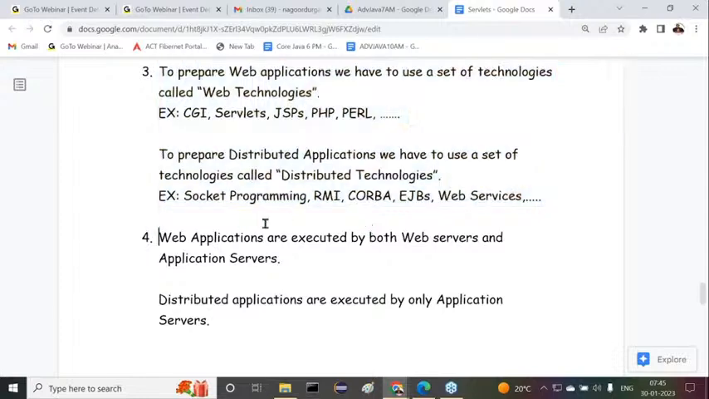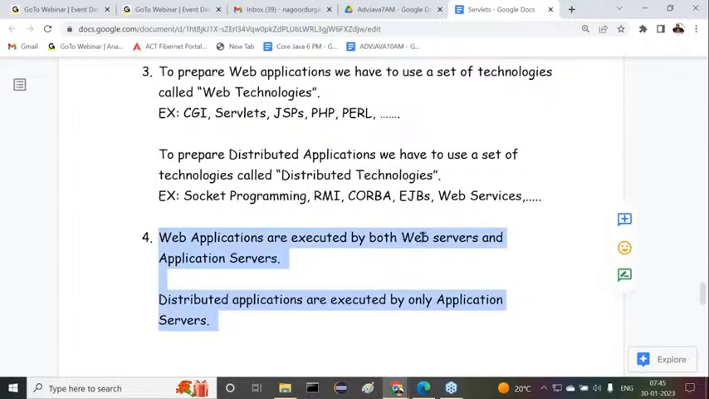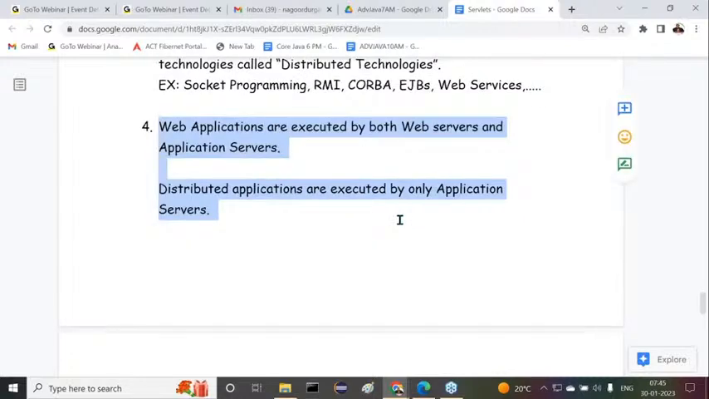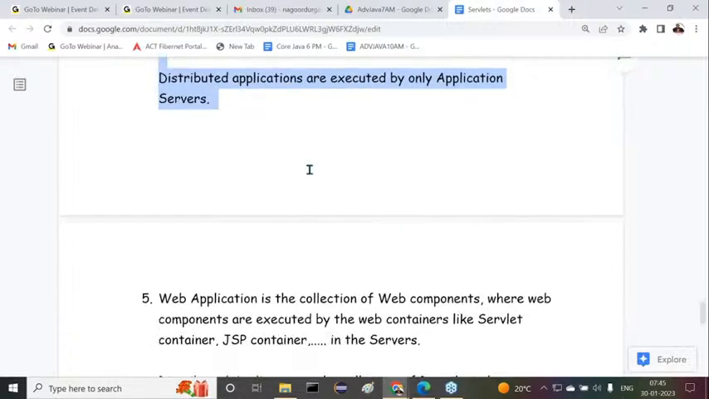Next one. Web applications are executed by web servers and application servers, whereas distributed applications are executed only by application servers, not by web servers. If you want to talk about the more internal reason, web applications don't require middleware services, whereas distributed applications require middleware services. Web servers do not provide full stack middleware services as support, but application servers provide all middleware services support. Because of that reason, application servers are for distributed applications, and web servers are not.